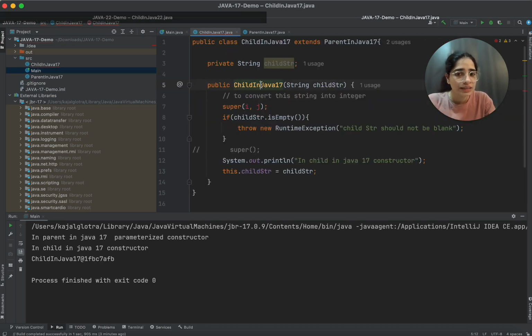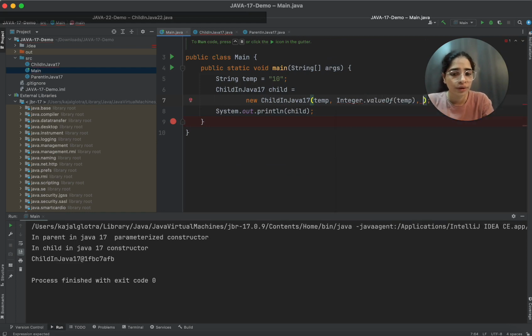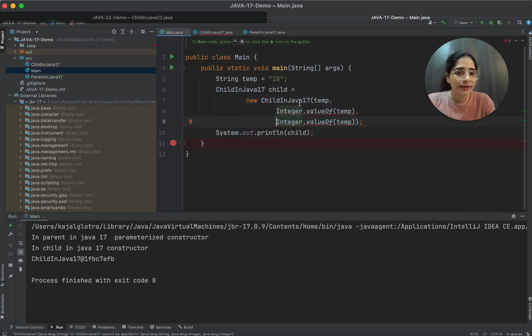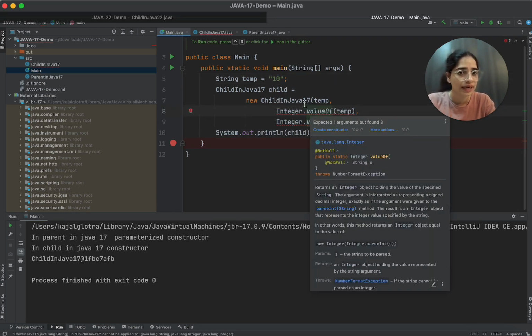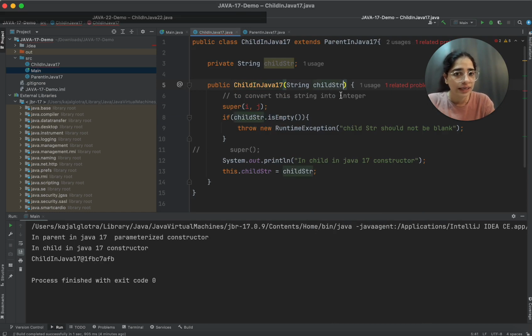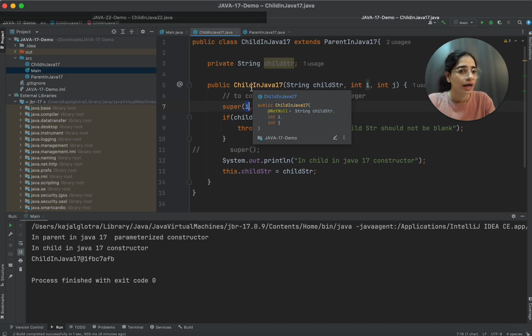But inside this constructor, I want to convert this into an integer and then pass it to the parent. That is not possible. I'll have to call Integer dot valueOf temp. Now what I did, I wanted to convert this 10 into an integer, and I wanted to call the constructor of parent where I'm passing i and j. Then I'll have to again collect it here, int i and int j, and only then can I call this. So conversion is not possible in any other version of Java.